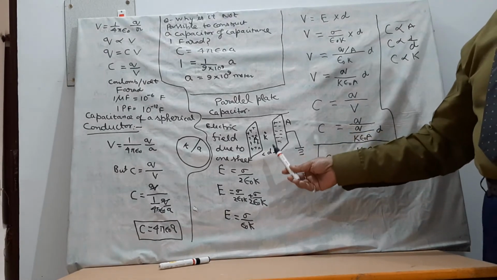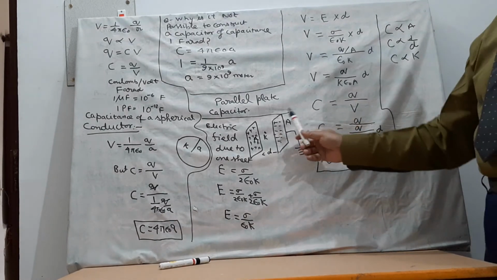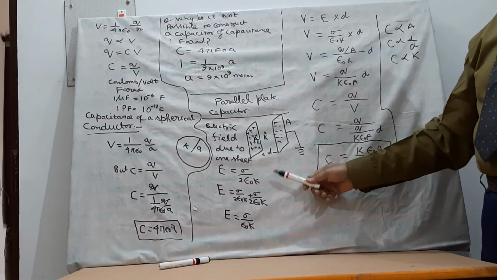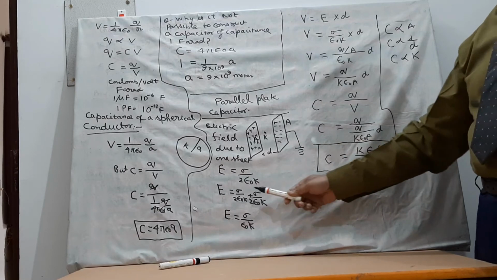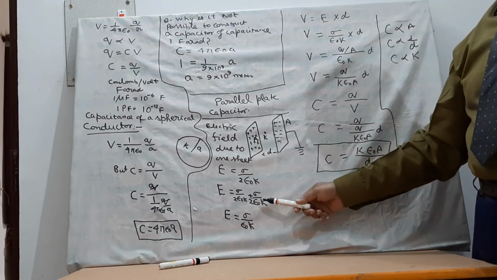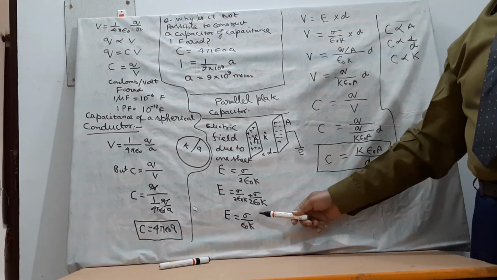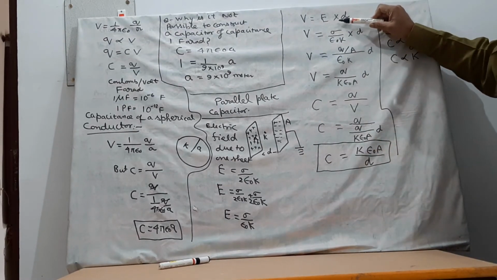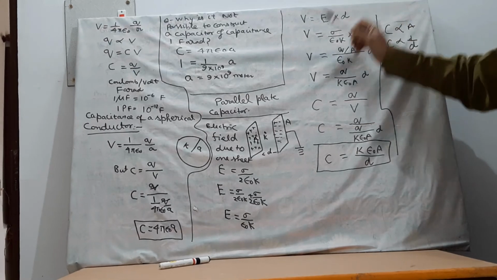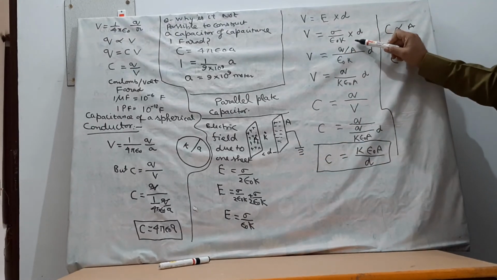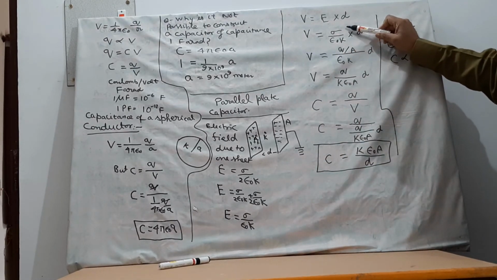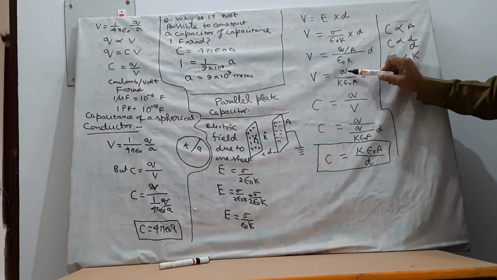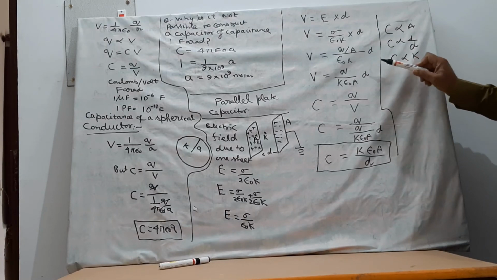The electric field between two plates is equal to the sum of the electric fields due to the two plates. The electric field due to one plate is sigma upon 2 epsilon naught K. Therefore the total electric field between the plates is sigma upon 2 epsilon naught K plus sigma upon 2 epsilon naught K, equal to sigma upon epsilon naught K. Potential is equal to E into D, so we put the value of E from here: sigma upon epsilon naught K into D. Sigma is charge density; in place of charge density, you can write Q by A. Therefore, the potential is Q upon K epsilon naught A D.